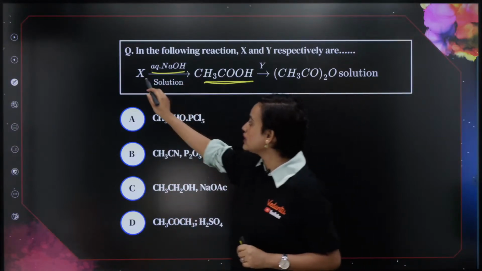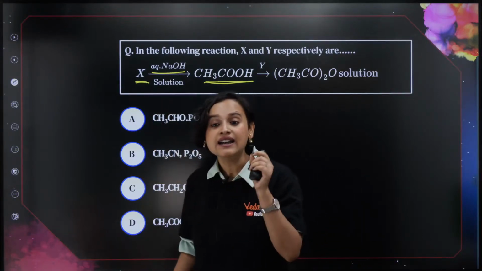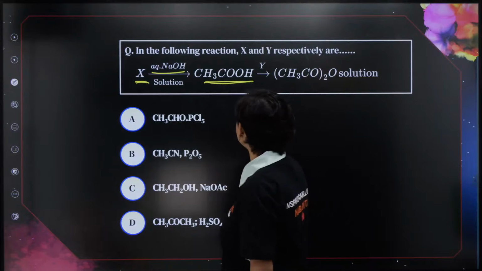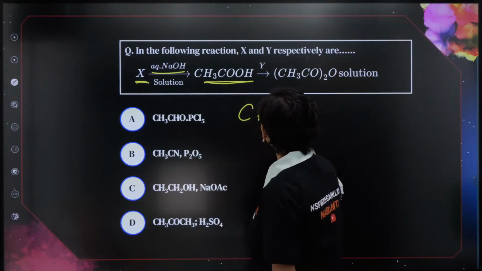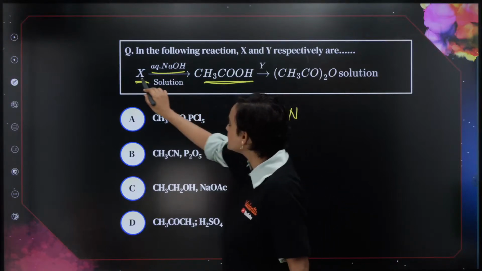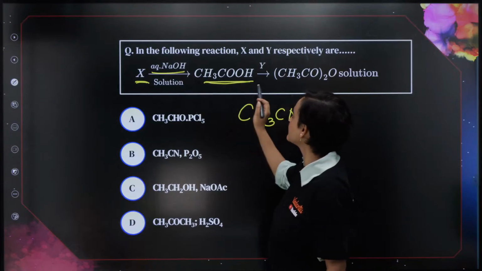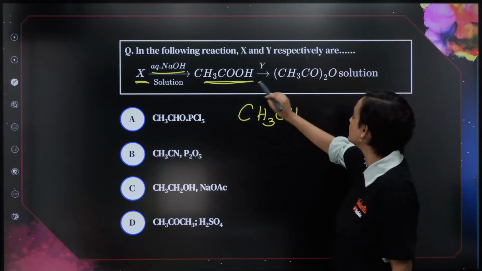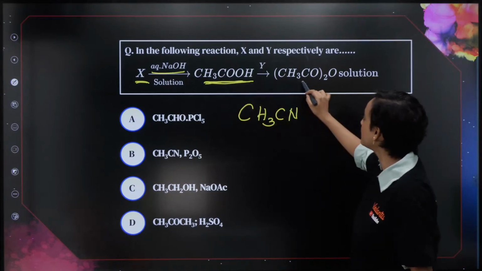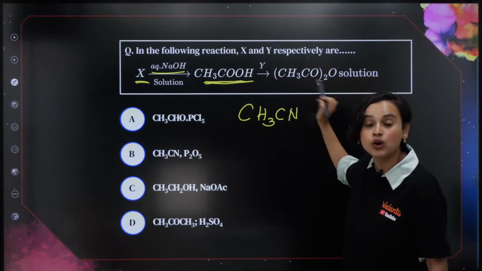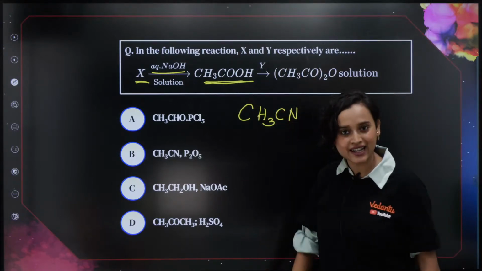So what must X be? X has got to be a nitrile. That means it will be CH3CN. From CH3CN, when you react with aqueous NaOH, you will get acetic acid. And then what is happening? After this, from acetic acid, it is forming acetic anhydride. That means dehydration has happened.